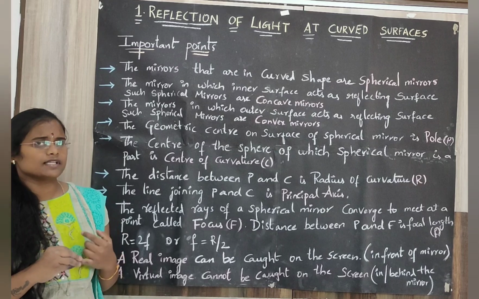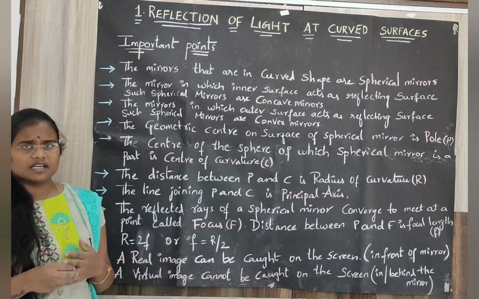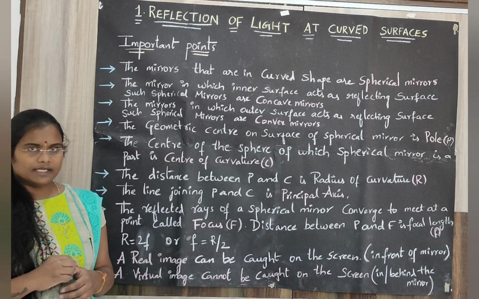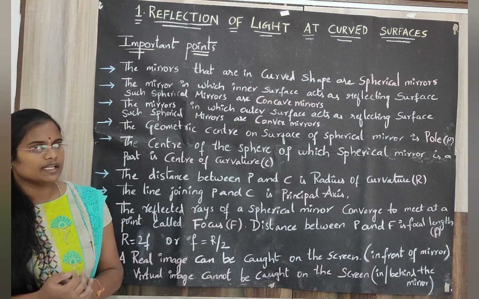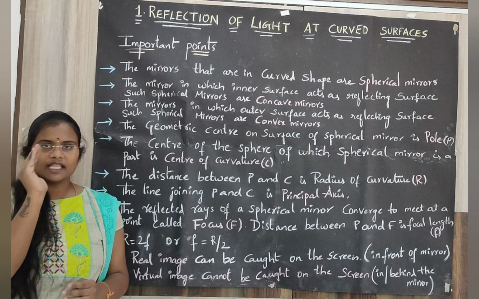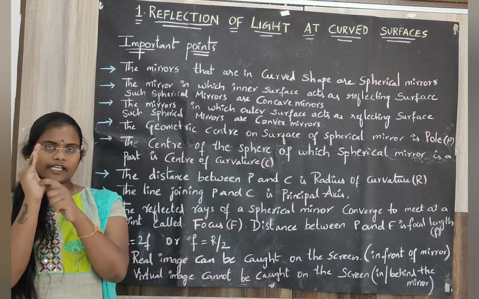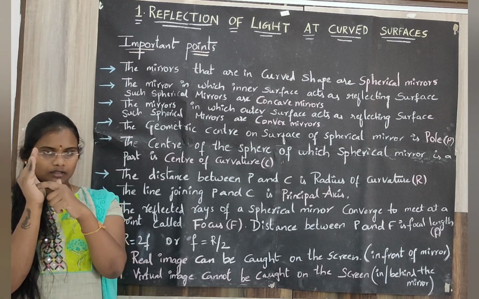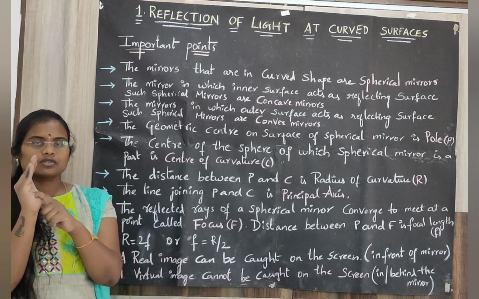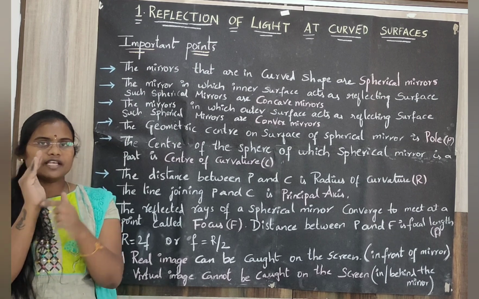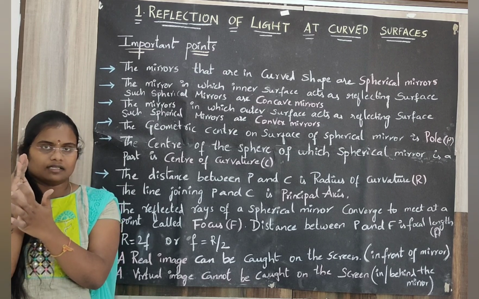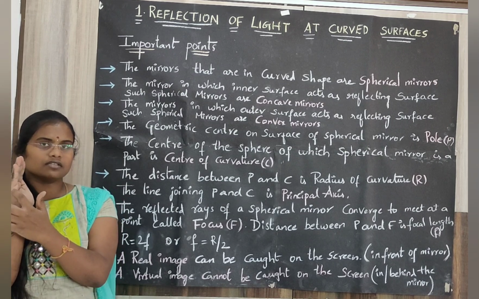The main points that you will learn about spherical mirrors, that is curved surfaces, are a few special terms: pole, center of curvature, radius of curvature, focus, focal length, and the relationship between radius and focal length. So what do we mean by a pole? Take this concave mirror, which is coated outside, and the inner surface acts as a reflecting surface.